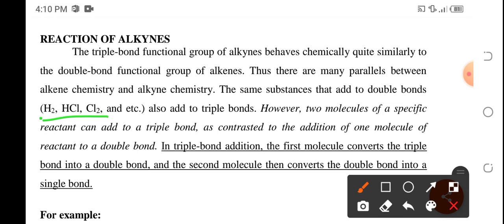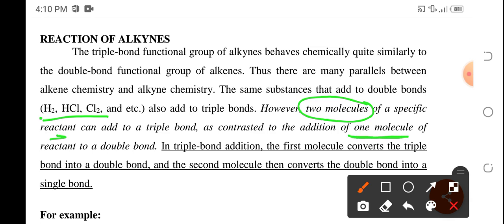However, the difference is we need two molecules of those other reactants to be added to the triple bond, unlike the reactions for alkenes, wherein we only need one molecule.